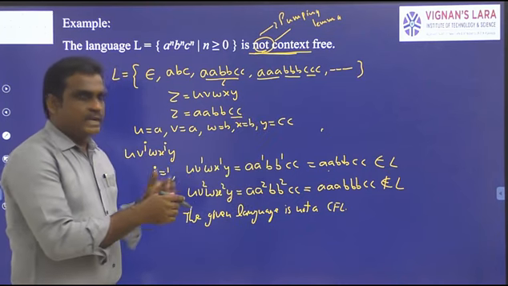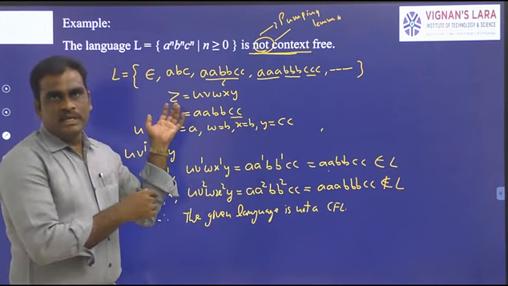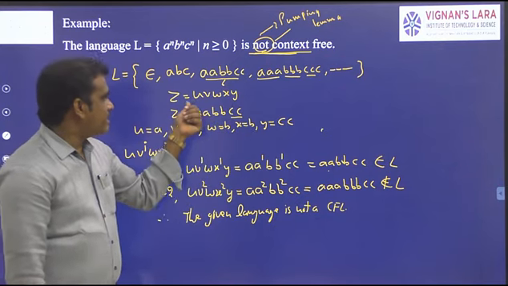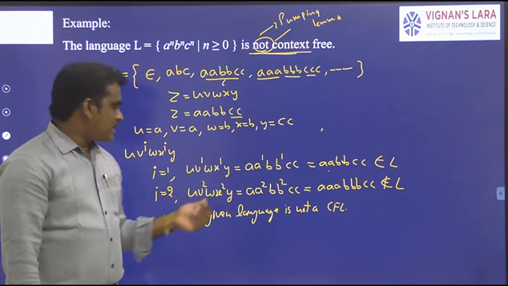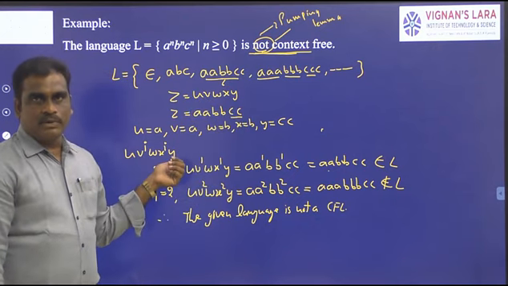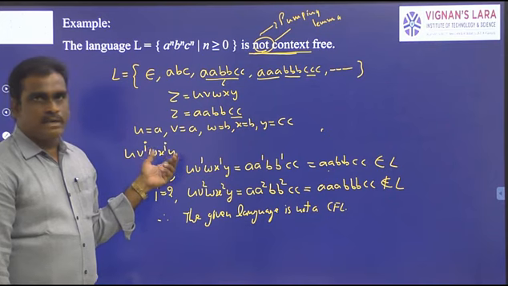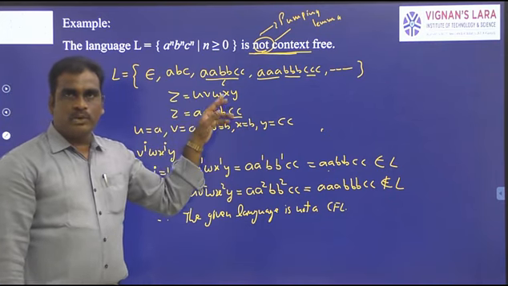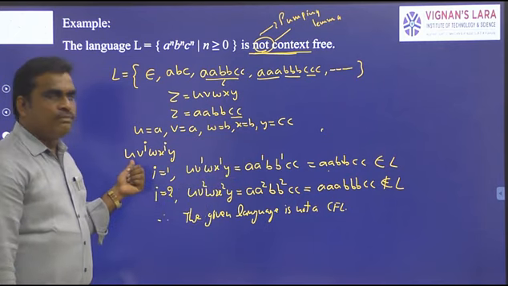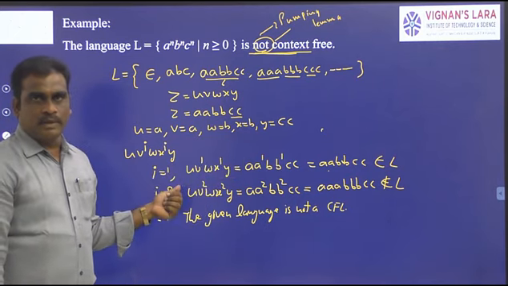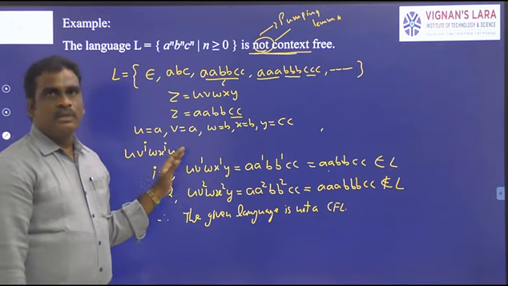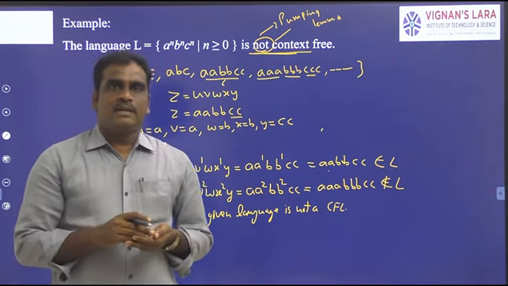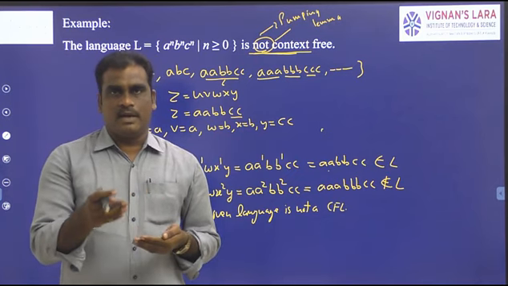We followed the same approach in the second unit, for the regular language also. But in that case, for the regular language, we can take only UVW and compare with UV power i W. Whereas in the context-free language, the string length minimum is 5. So that's why Z value is u v w x y, and the comparison is u v power i w x power i y. So in this way, we can prove the given language is not a context-free language.